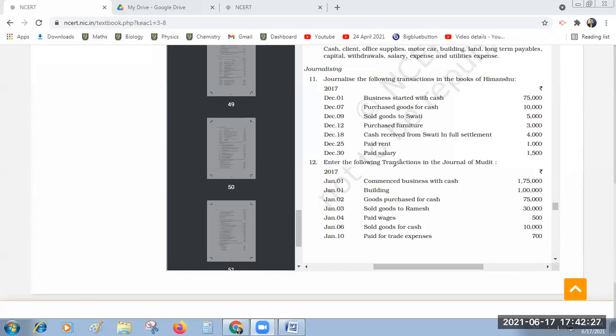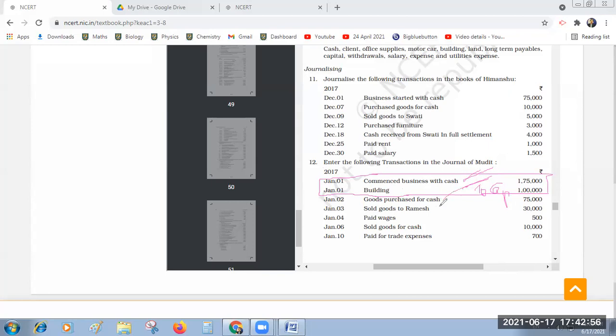Yes, first transaction, January 1st. Cash account debtor, buildings account debtor, to capital account. Okay. Next, second one. Purchases account debtor to cash account.